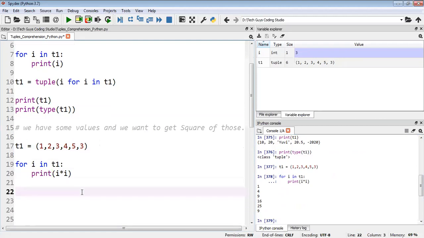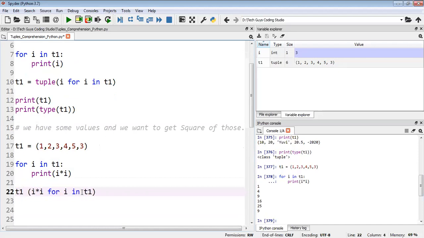Now, this is the normal for loop. If I write a tuple comprehension, how will I write it? I'll write for i in t1, then here I will go with i star i, or you can write it like this. Okay, I'll do one thing. First I will show you normally only.